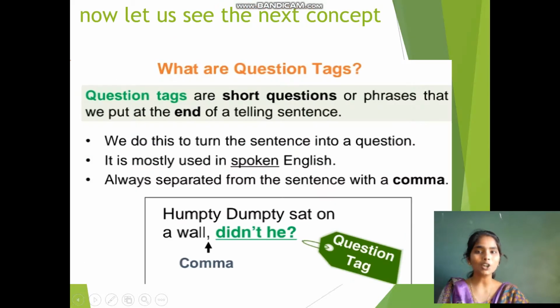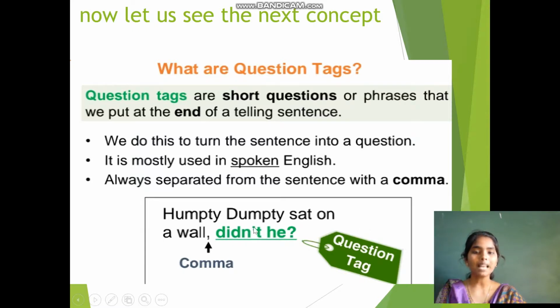Coming to the third concept, it is question tags. So what is a question tag? Question tags are short questions or phrases that we put at the end of telling sentences. We do this to turn the sentence into a question. It is mostly used in spoken English. While we are speaking, we use this more. It is always separated from the sentence with a comma.